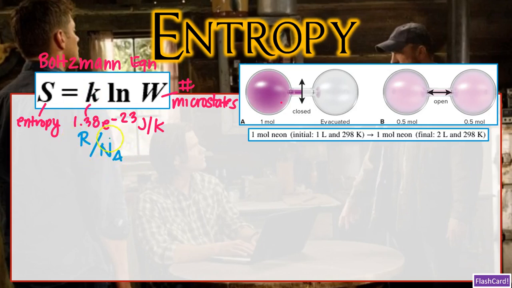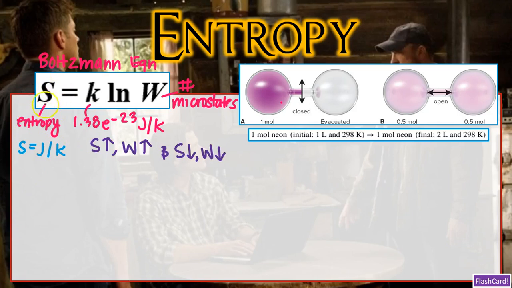And so when you divide these two numbers, you get 1.38 times 10 to the negative 23 joules per Kelvin. And of course, capital S is going to be entropy. The number of microstates has no units. And so, in order to figure out the units of entropy itself, we have to focus on the units of the Boltzmann constant. The Boltzmann constant has units of joules per Kelvin. Therefore, entropy will also have units of joules per Kelvin.